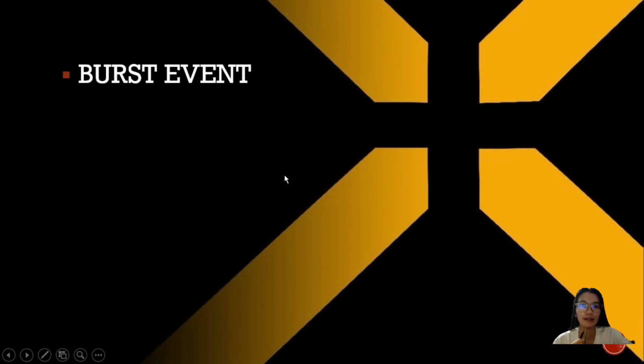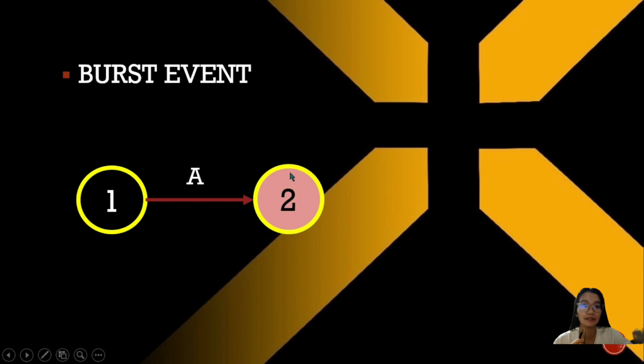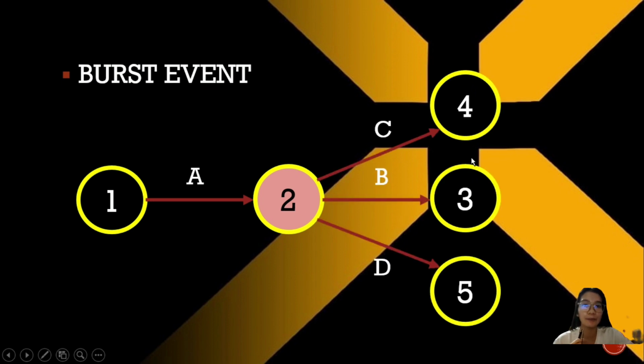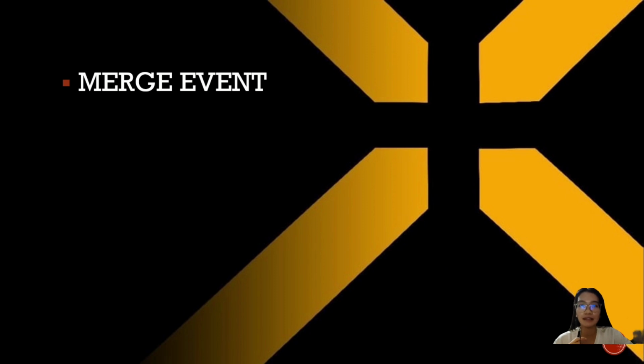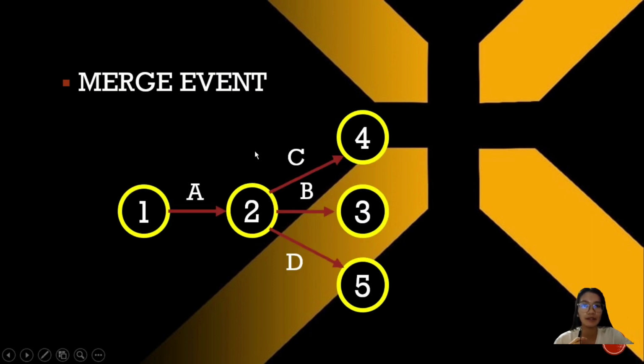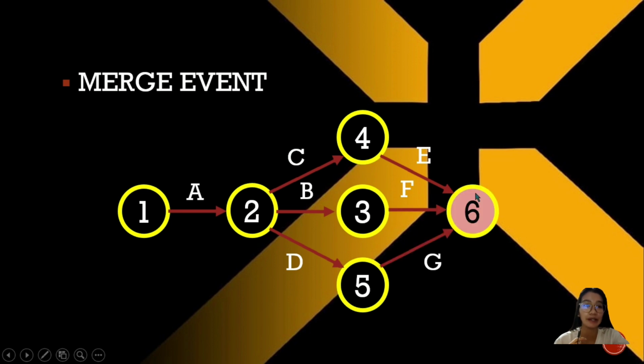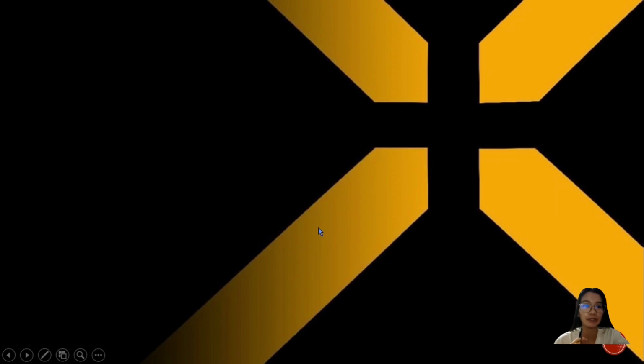Burst event. It is an event from which a number of activities emerges. In this example, we can see from event number 2, we have activities B, C, and D that emerging out. Therefore, event number 2 is a burst event. Lastly, is a merge event. It is an event of which a number of activities converge. Example, we can see activities A, F, and G are merging towards event number 6. Therefore, number 6 is a merge event.